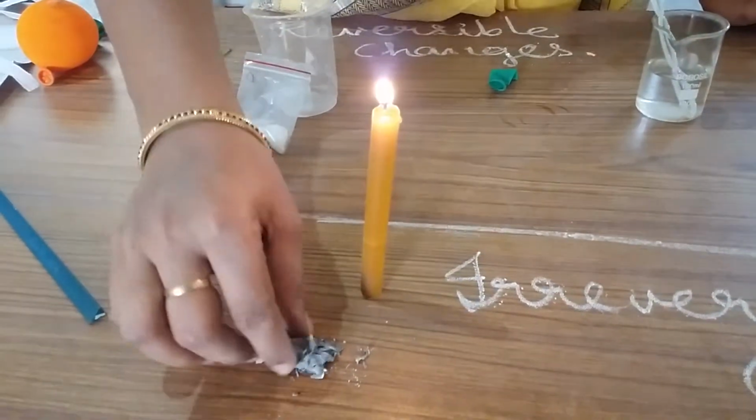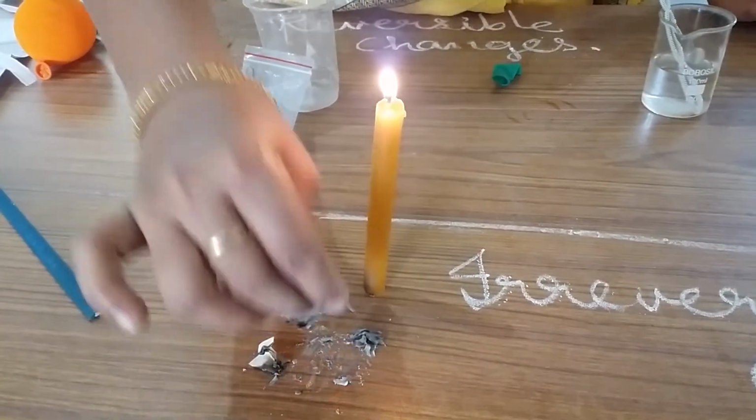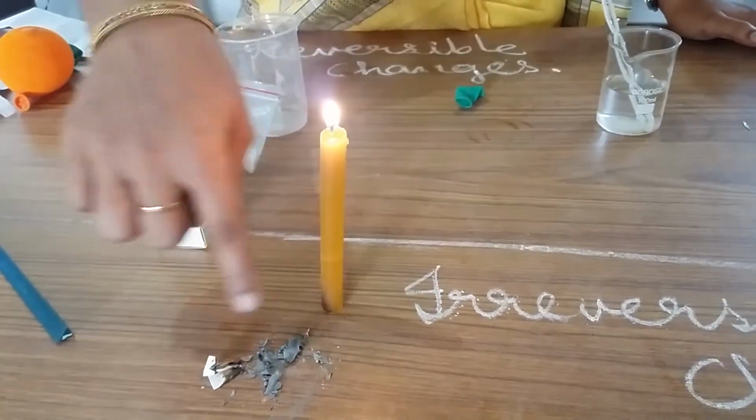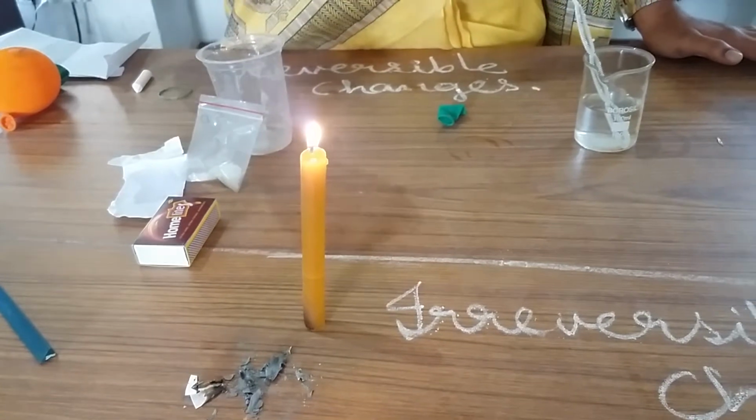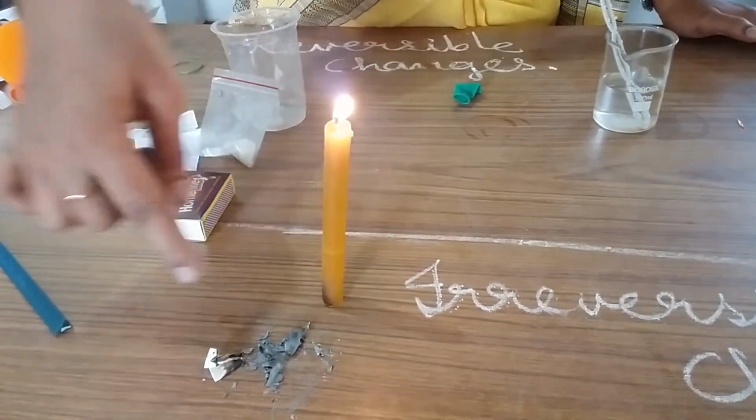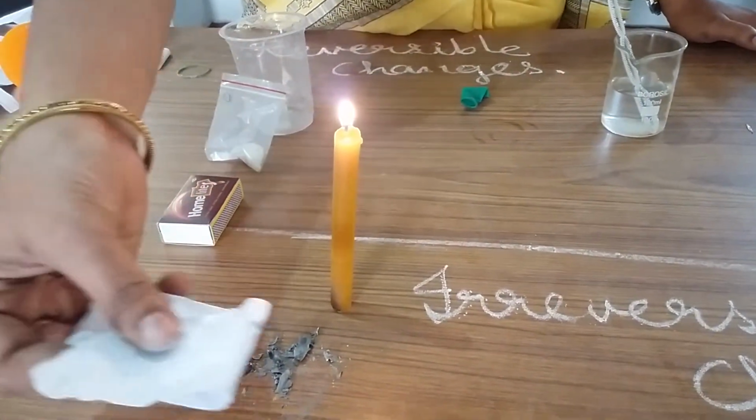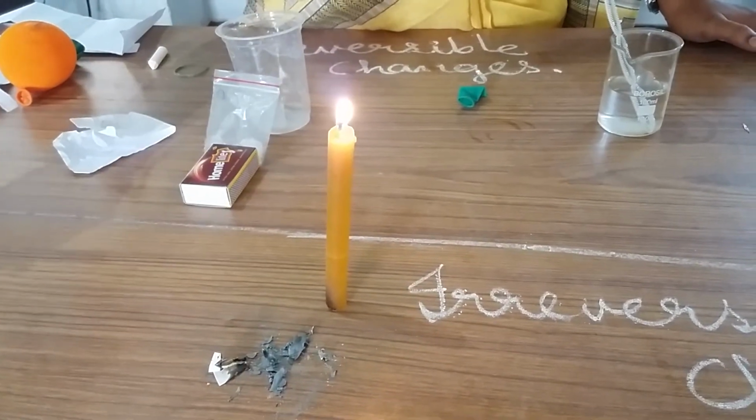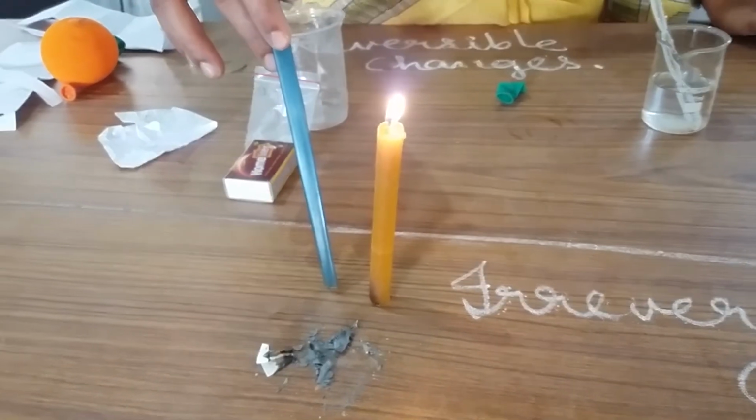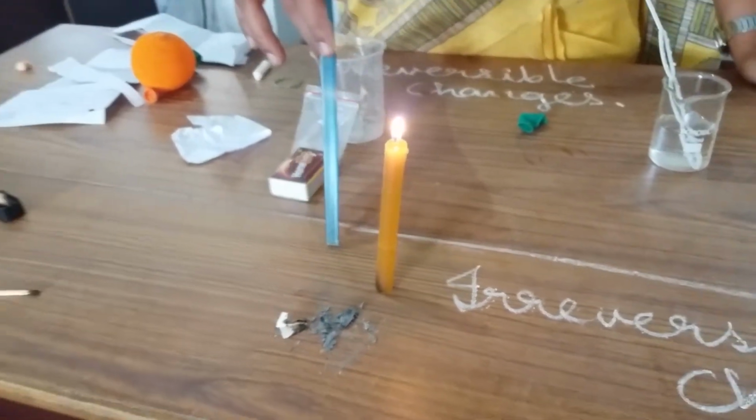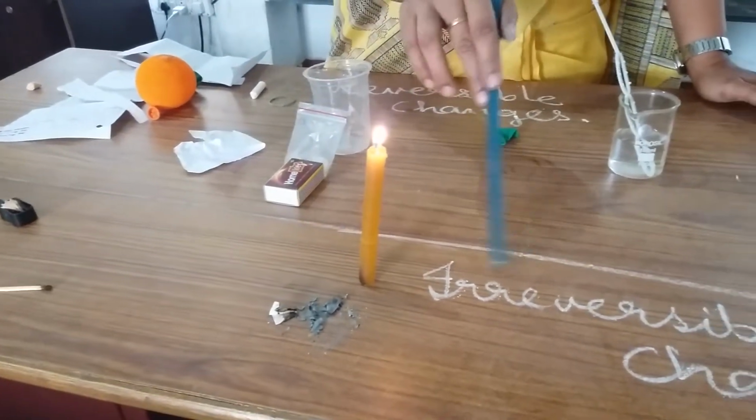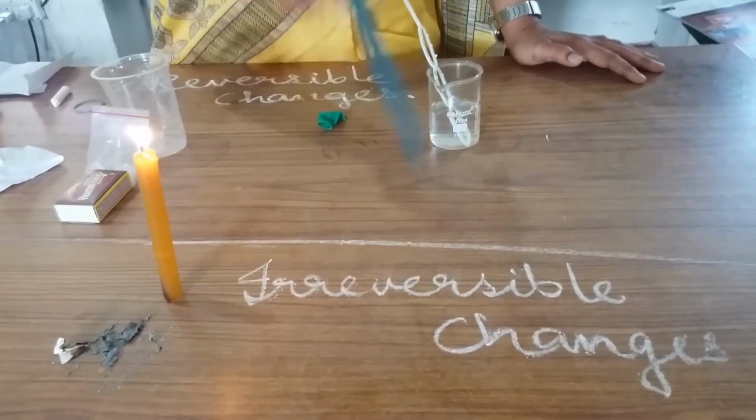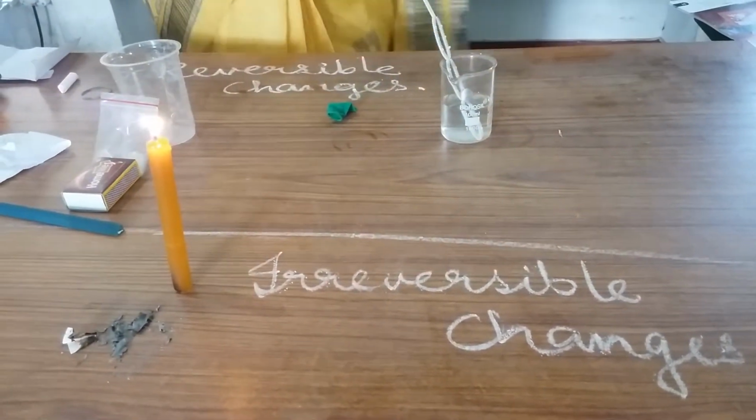Now you see here, children. Look at this ash form of the paper. Can you see this ash? Yes. Now, can I get back the paper once again in this form? No, it is not possible. So, the sharpening of the pencil and burning of the paper are irreversible changes. What are they? Irreversible changes. We cannot get them back. Did you all understand?